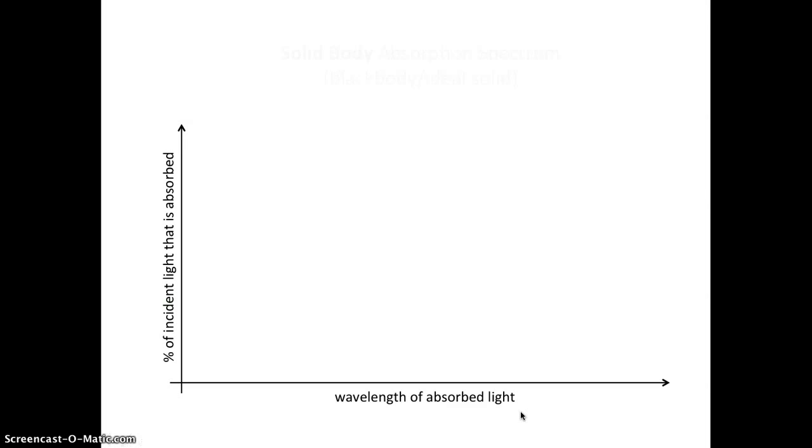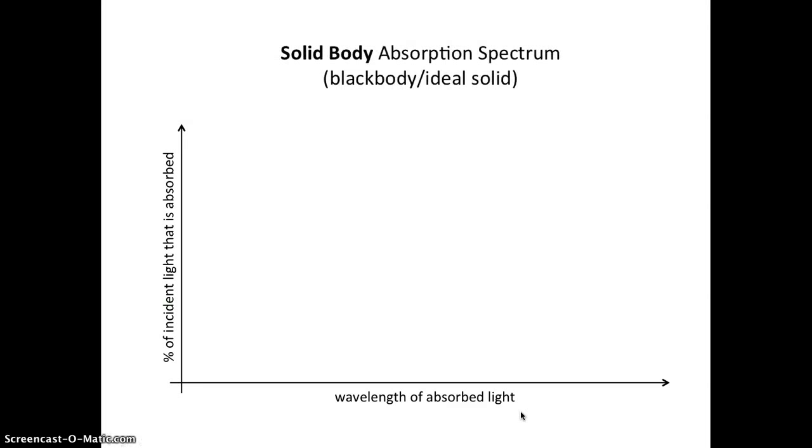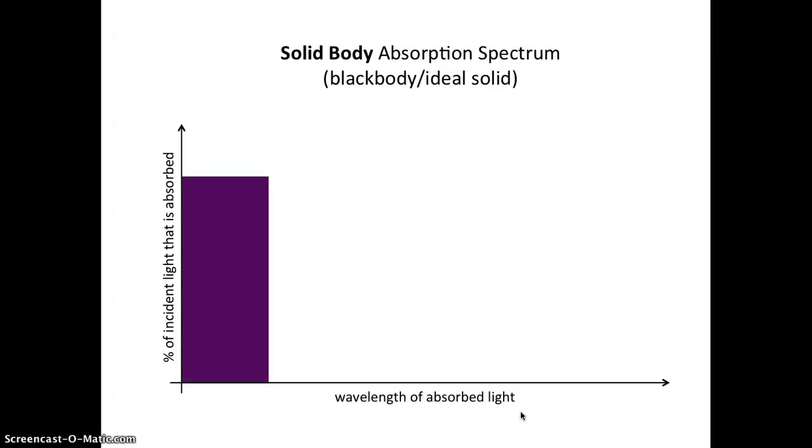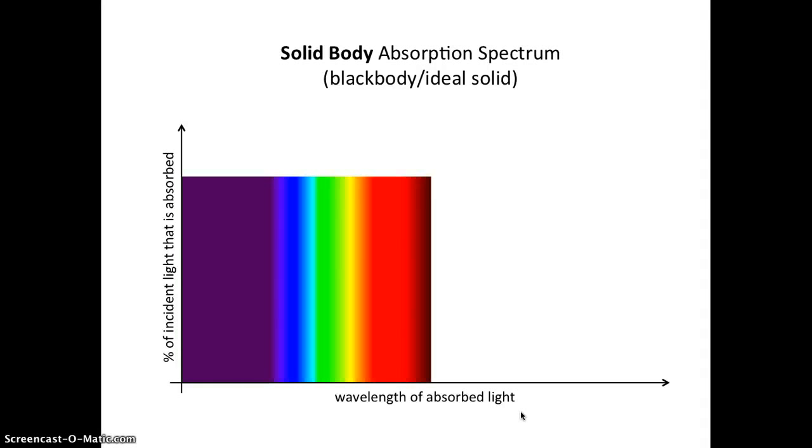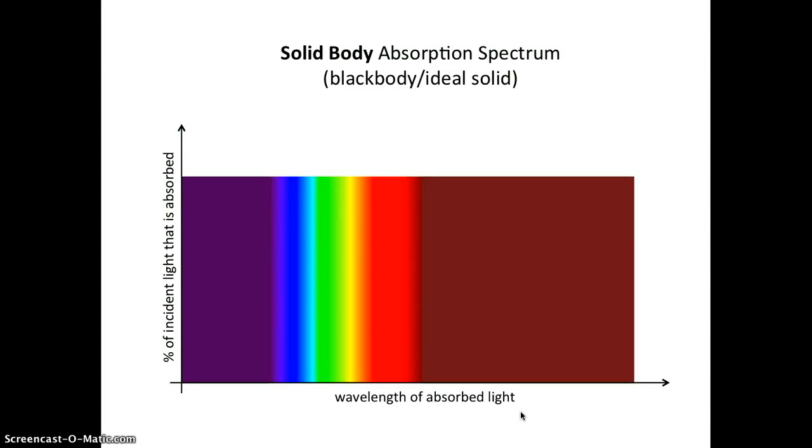Okay, now on to solids. The ideal solid is called a black body, and solids, believe it or not, absorb UV light, they absorb visible light, and they absorb infrared light. They absorb all of it. Every single frequency is absorbed by an ideal solid.